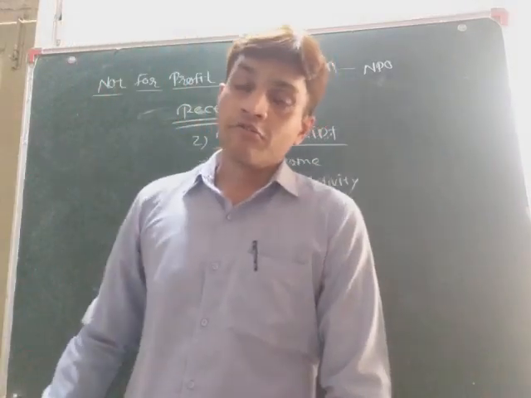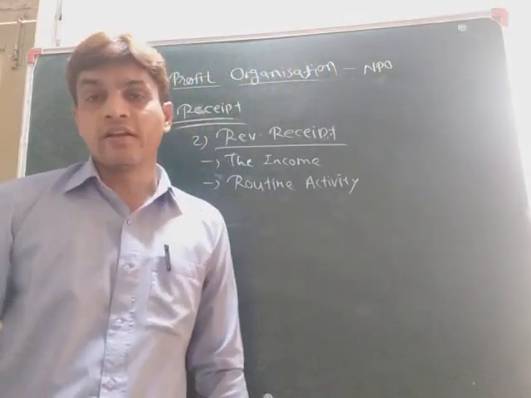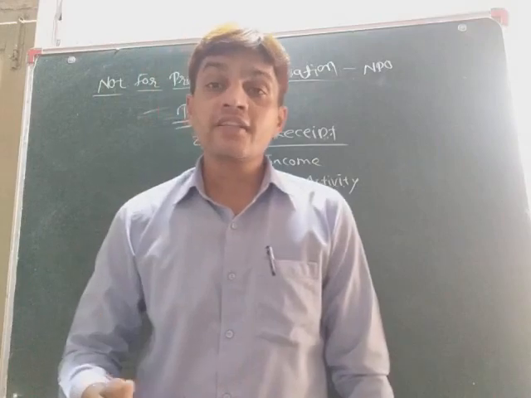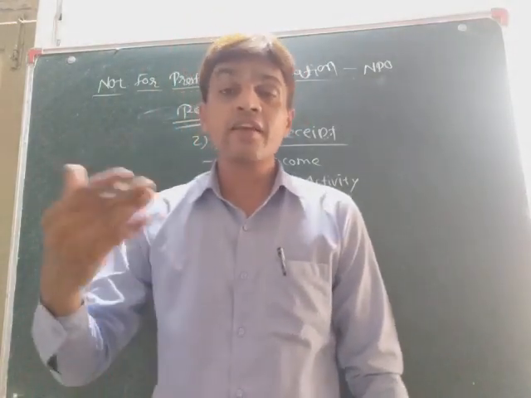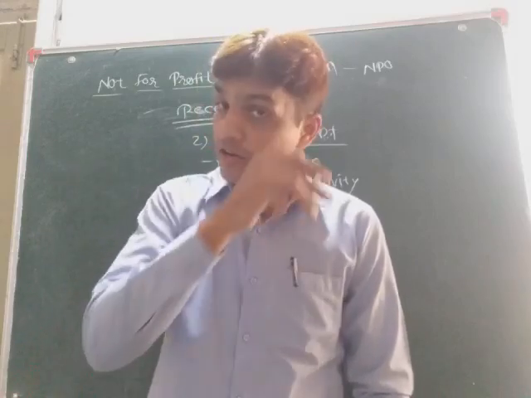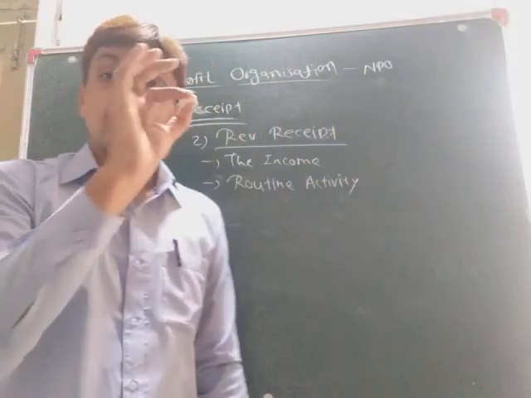Okay, from the routine activity of the organization, they are getting the income, then that is called revenue receipt. It means that they are receiving the income regularly. That's why that is called revenue receipt.